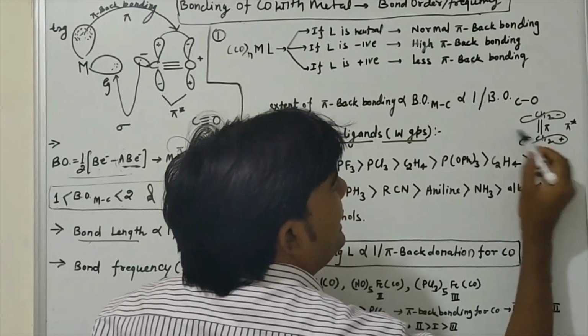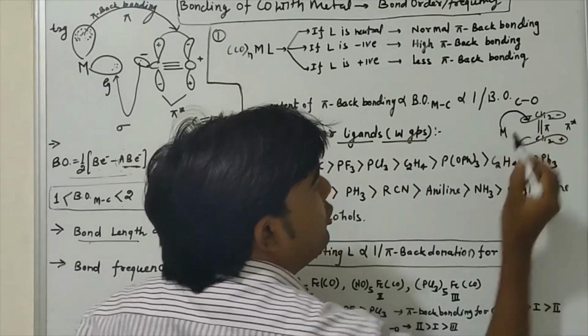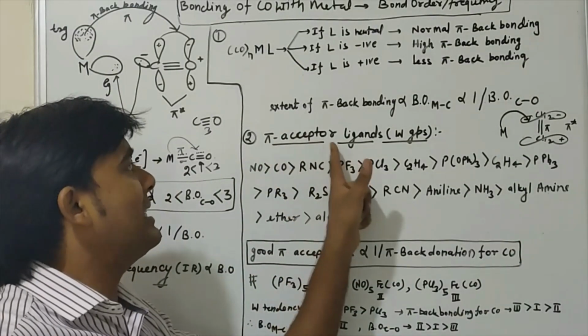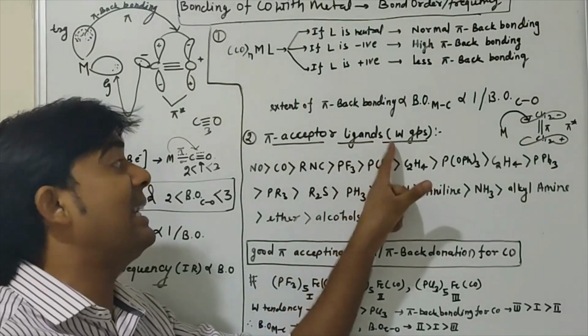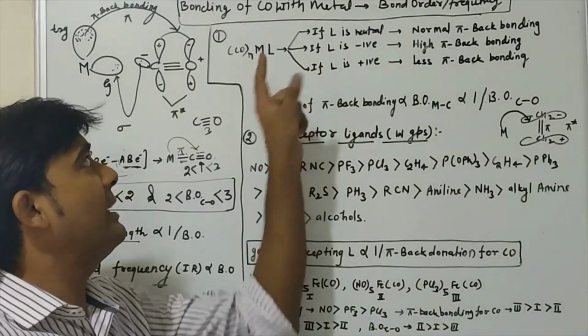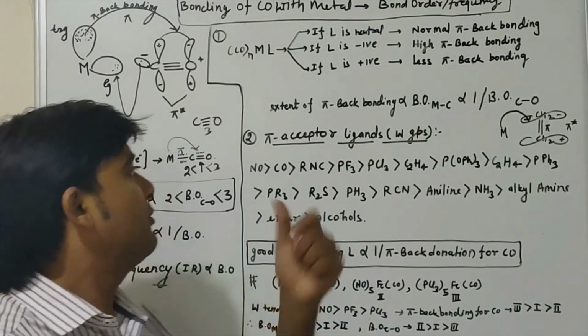When it comes into contact with the metal, it will withdraw some electron density from the metal. So a pi acceptor ligand is an electron withdrawing group, and its role is to withdraw electron density from the metal.